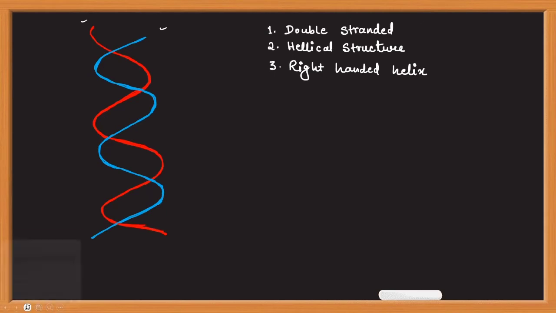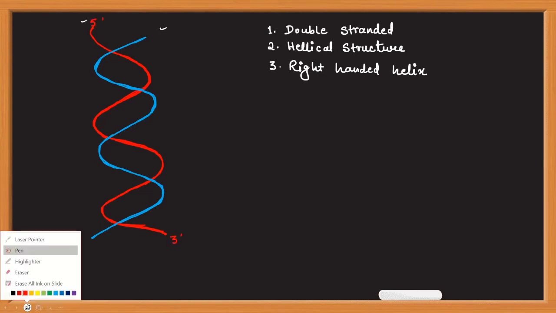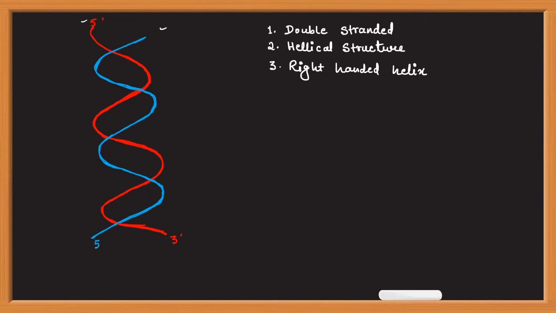Now DNA has polarity, so you can write the strands in a 5' to 3' direction. Here we can see that one strand of DNA is present in a 5' to 3' direction, and another one is in 3' to 5' direction. So it is double stranded, but both the strands are anti-parallel.